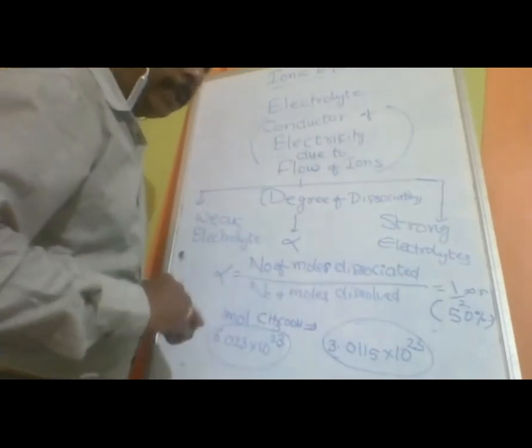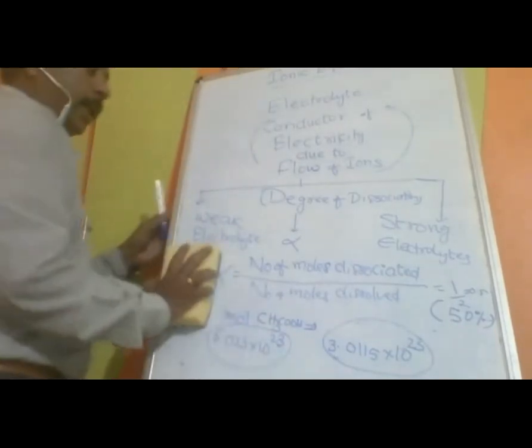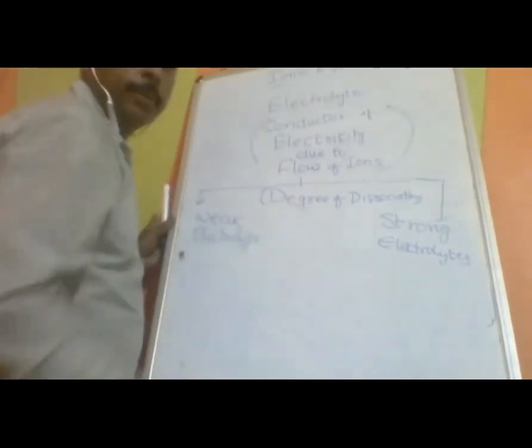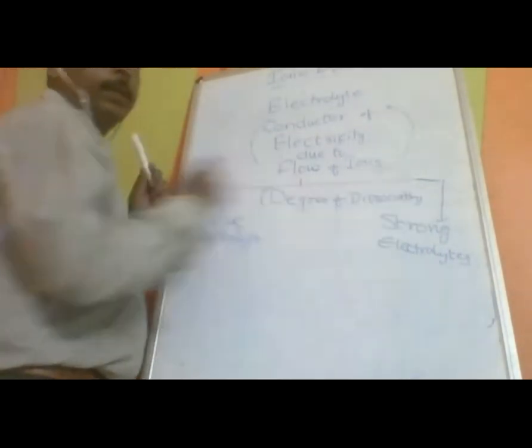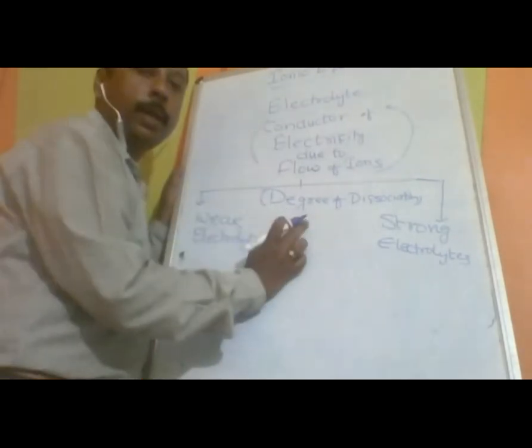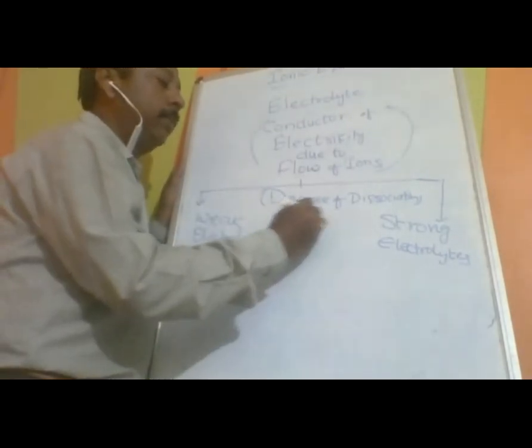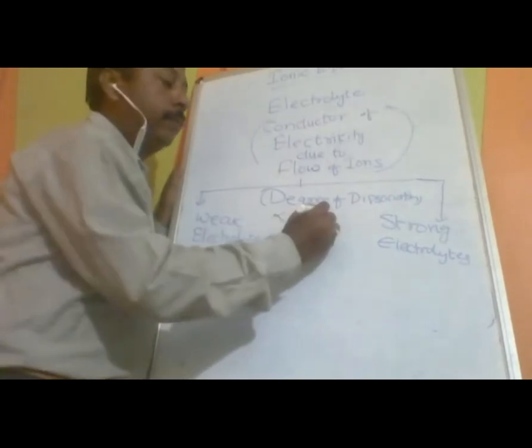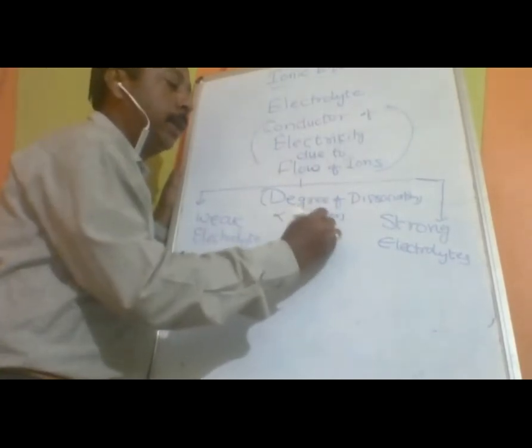So let us take how it is to be calculated and on what factor it is going to be dissociated. So now this word is clear, denoted by alpha. Maximum possible value is 1, or percentage wise it is 100%.